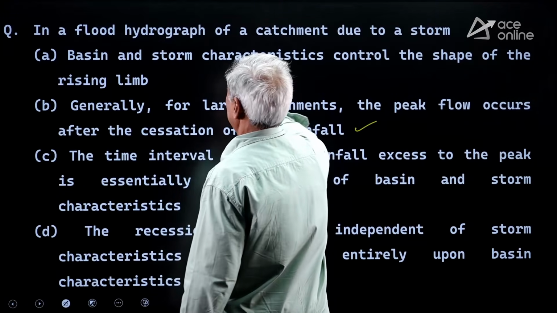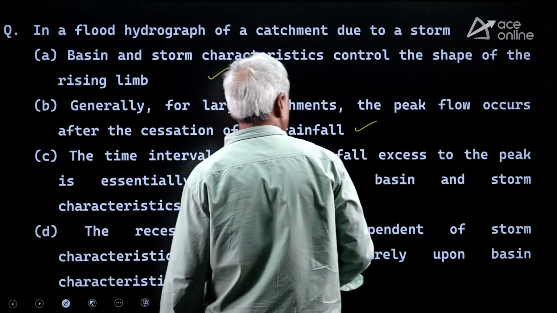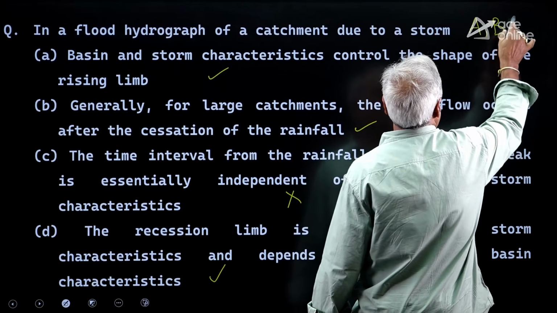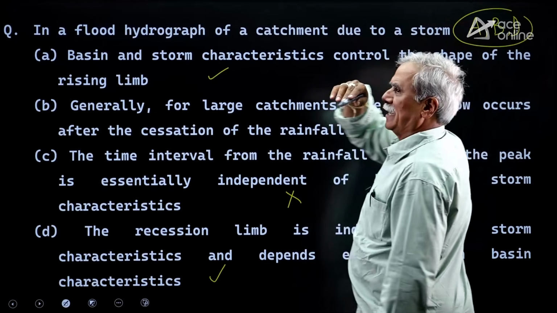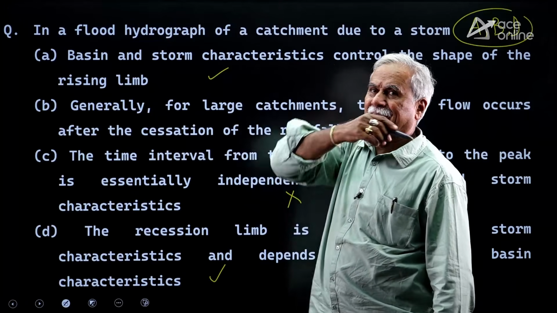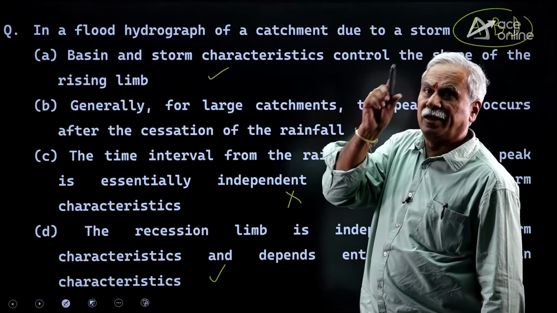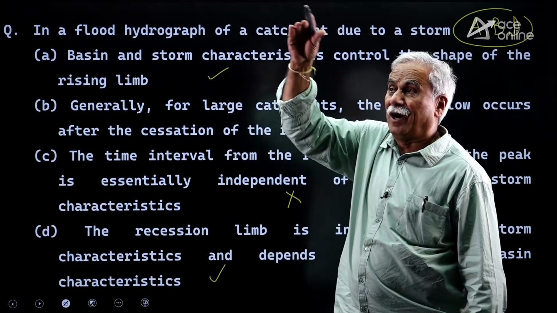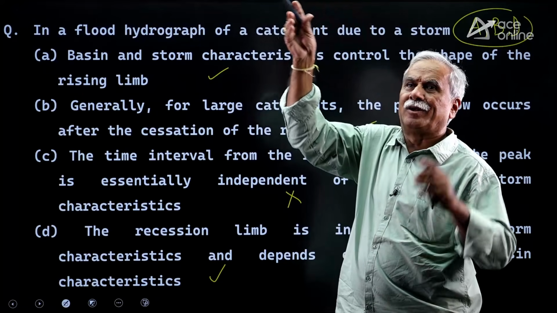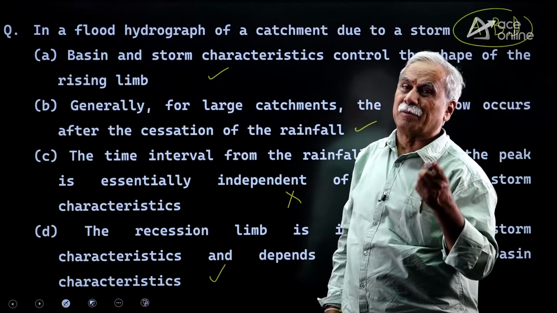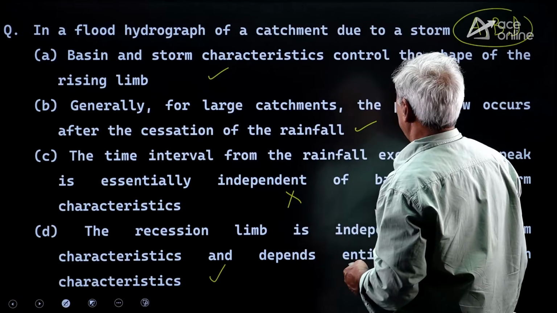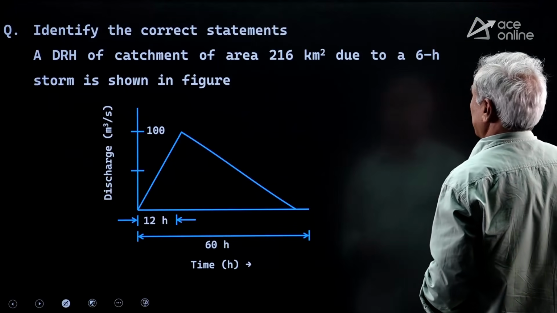So A is correct, B is correct, D is correct. A, B, D are correct answers. About the rising limb, about the peak ordinate, about the falling limb, how the curvature will be coming. Rising limb will depend upon storm characteristics, falling limb will depend upon basin characteristics, and peak value and peak interval depend on both basin and storm characteristics. A very important model question. A, B, D are right answers.